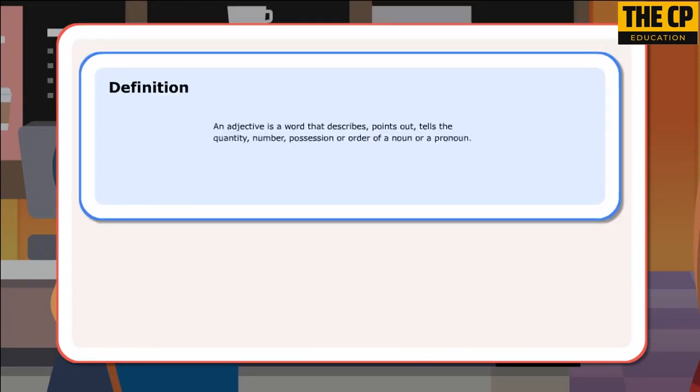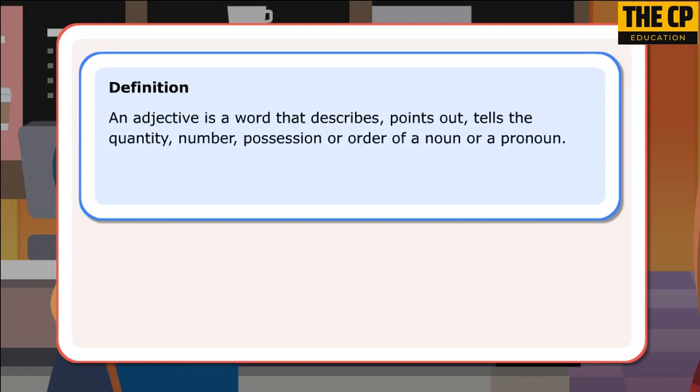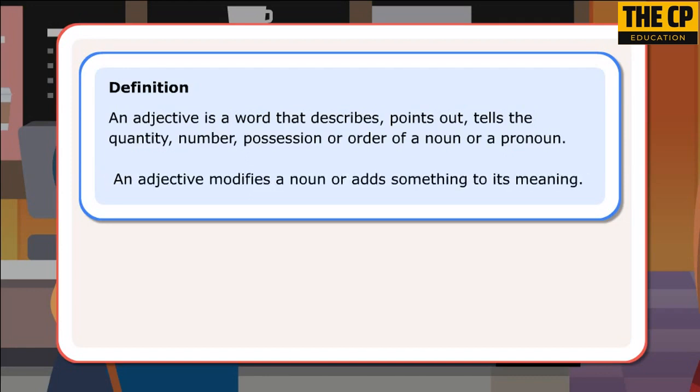Definition. An adjective is a word that describes, points out, tells the quantity, number, possession or order of a noun or a pronoun. An adjective modifies a noun or adds something to its meaning.